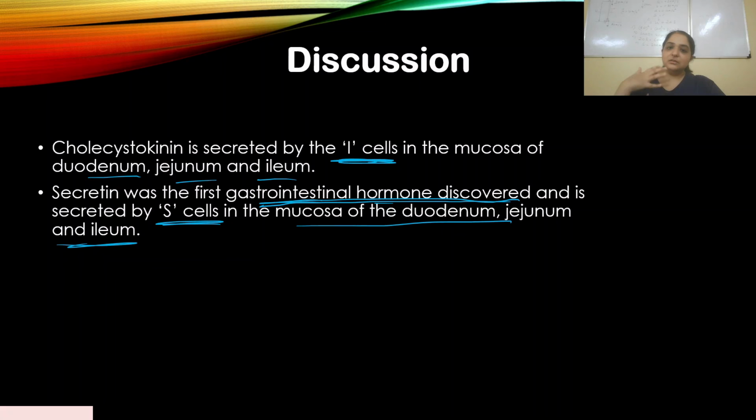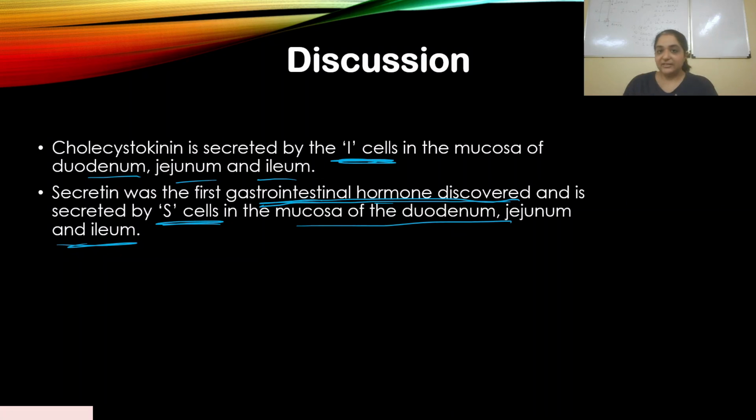So we will use duodenum as an answer, but that does not mean that ileum and jejunum don't have I cells or S cells and they don't secrete cholecystokinin, but very less action is happening over there. Most of the action is happening in the duodenum. So that is why we choose duodenum as the answer.